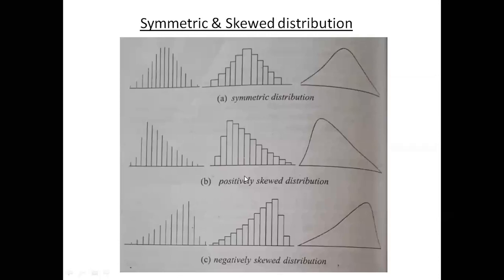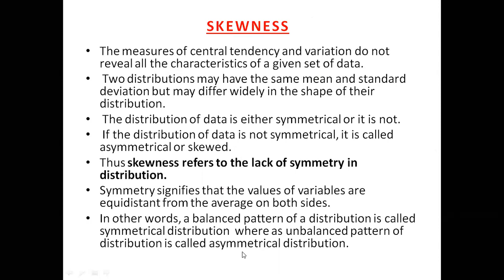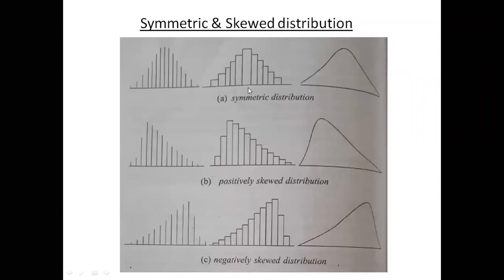So we have symmetry. Symmetry signifies that the values of the variables are equidistant from the average on both sides. This is the average value, like this, the x for this particular distribution. Symmetricity means they are averaging on both sides, the same equal distance. This value is equal to this value.